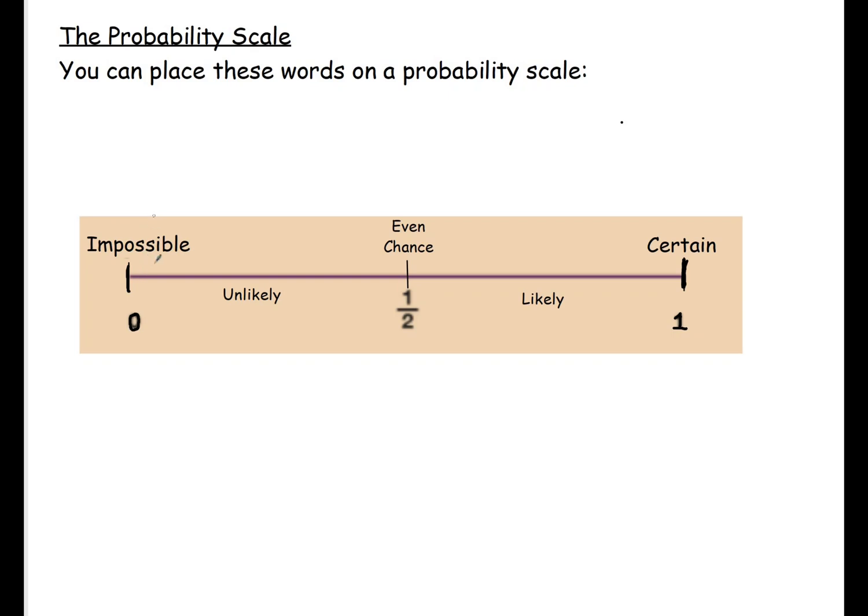because it's very unlikely. Okay, and then anything that's likely to happen would be placed anywhere between a half and 1. Okay, so that is your probability scale. Please write that in.